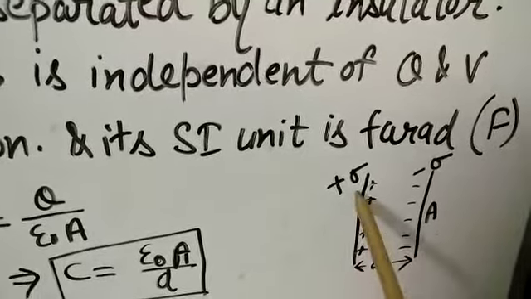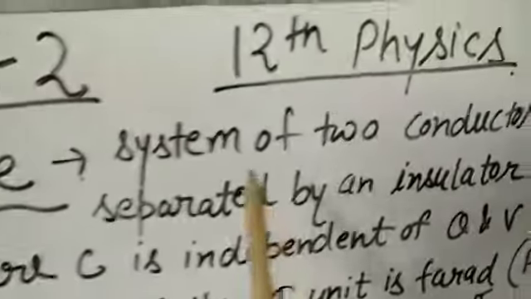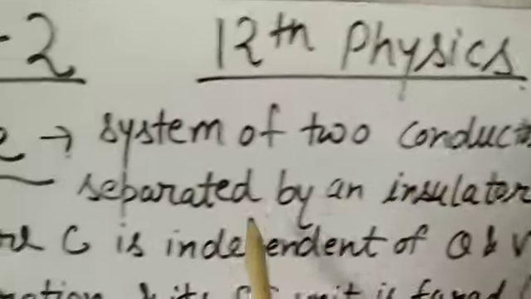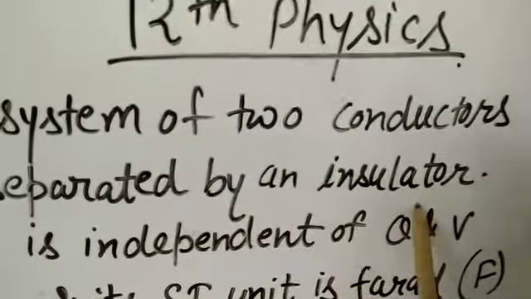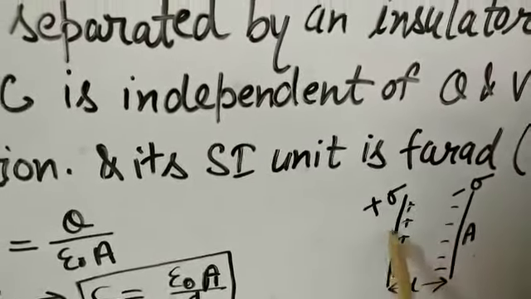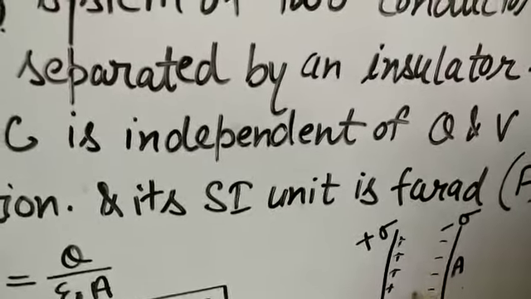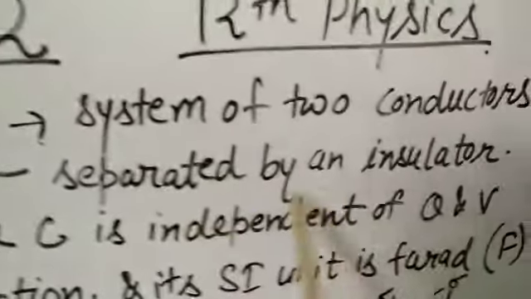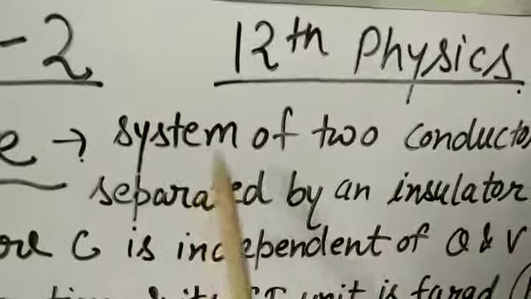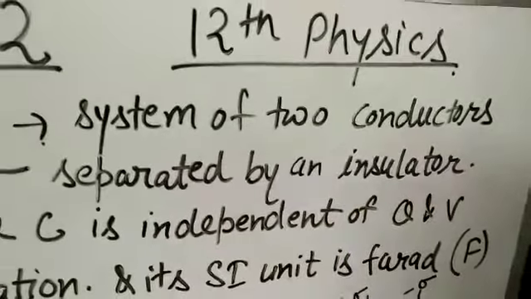One carries positive charge and one carries negative charge. So it is a system of two conductors separated by an insulator. Insulator means if there is an air gap between the two conductors, then it is called the insulator. It may be a dielectric medium. So, clear, a system of two conductors separated by an insulator is called a capacitor.